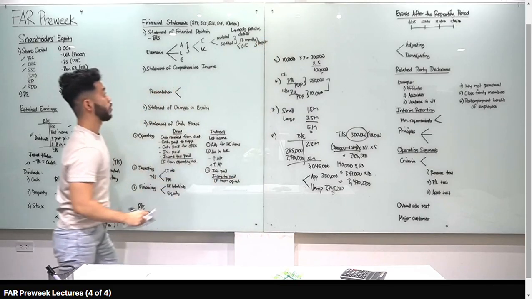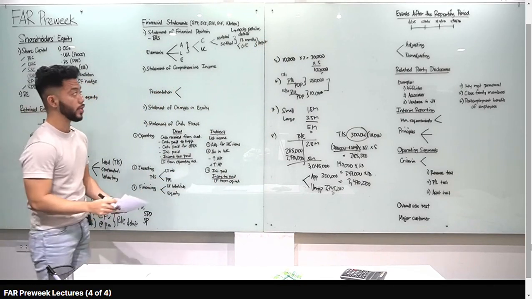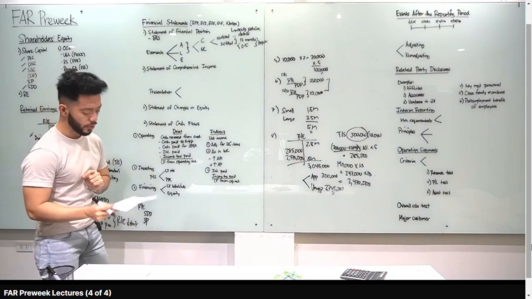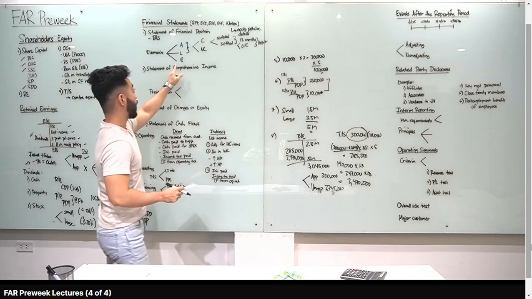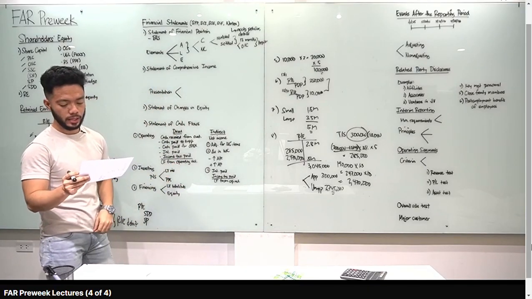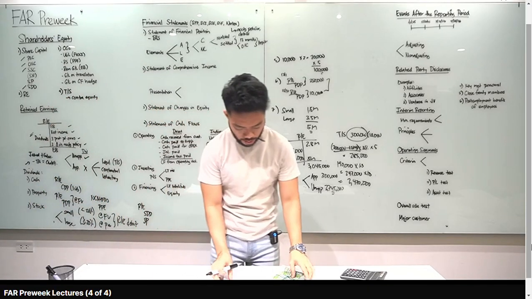Okay? So again, current siya if it's expected to be realized kapag asset and settled kapag liability within 12 months or operating cycle, whichever is longer. Kapag beyond 12 months or operating cycle, non-current siya. Pag equity, wala tayong classification na ganyan. Alright? Sige. Let's apply. Let's go to our handout.